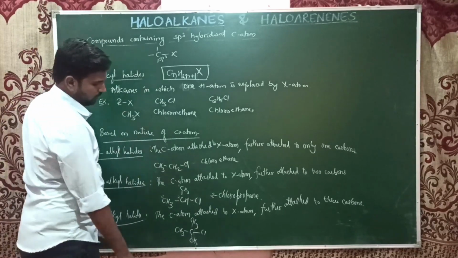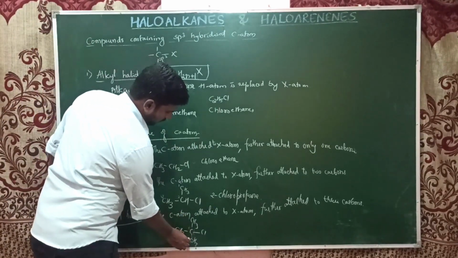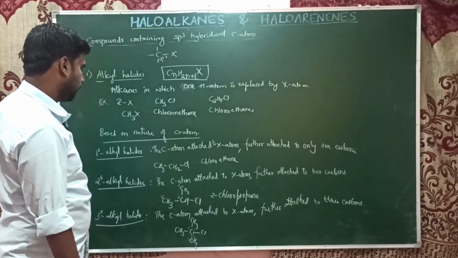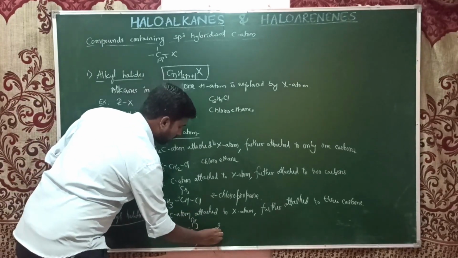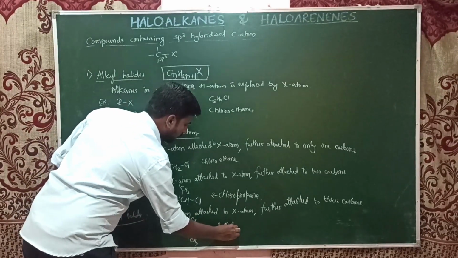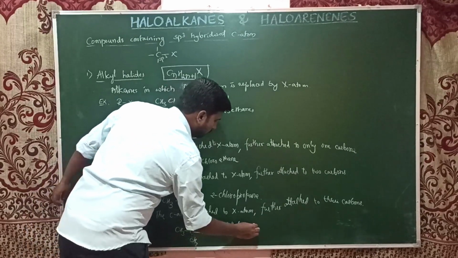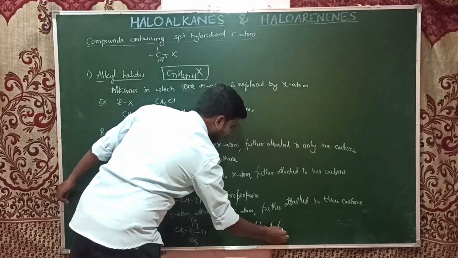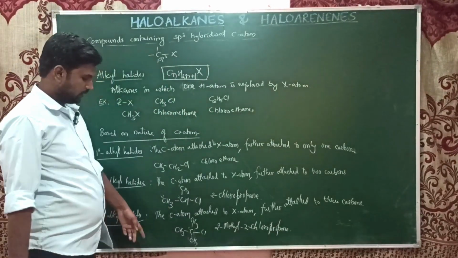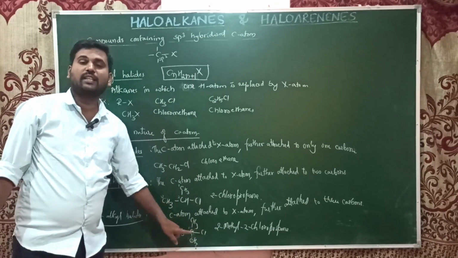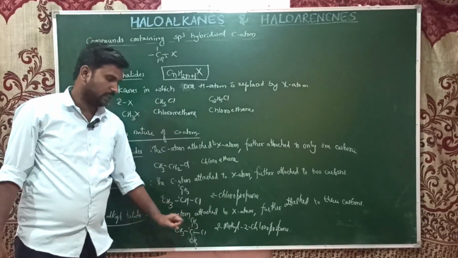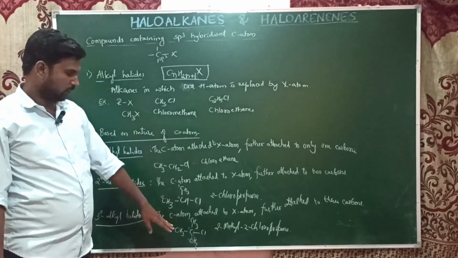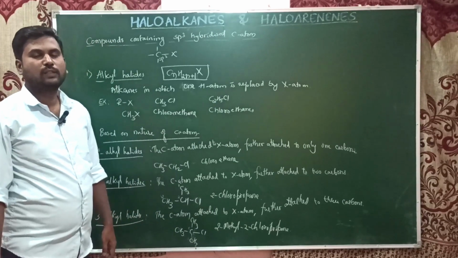The name: 1, 2, 3, this is a substituent, so it is 2-methyl-2-chloropropane, and its common name, which is very important, is tertiary butyl chloride, since it has 4 carbons. We'll study some reactions of tertiary butyl chloride further on.